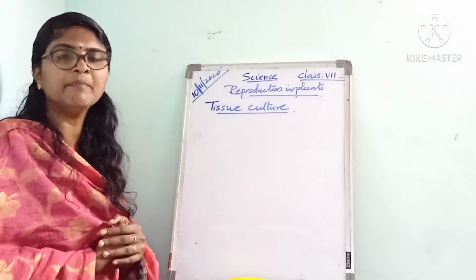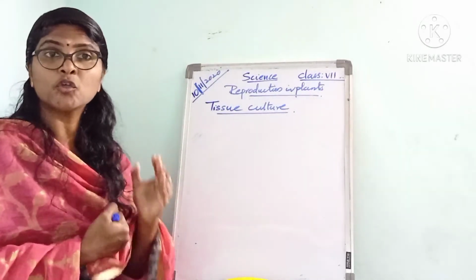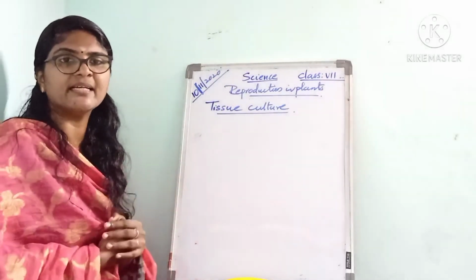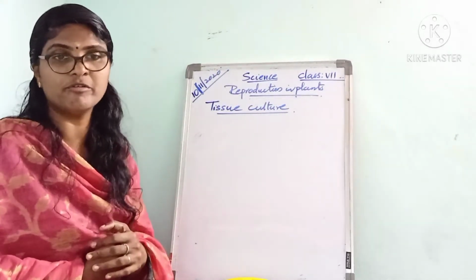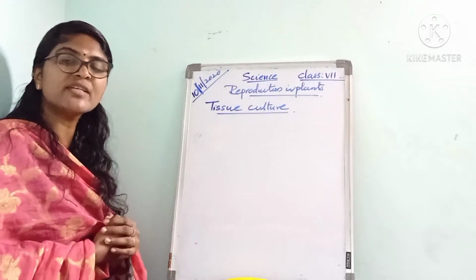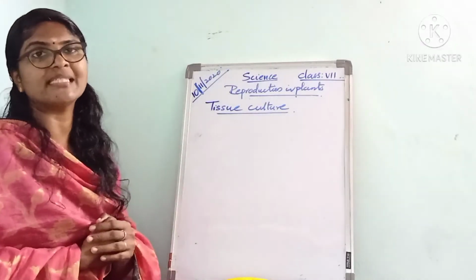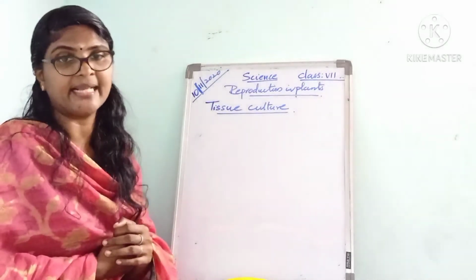A piece of stem, leaf or root tissue is placed in a semi-solid solution containing nutrients and plant hormones, in a closed container.